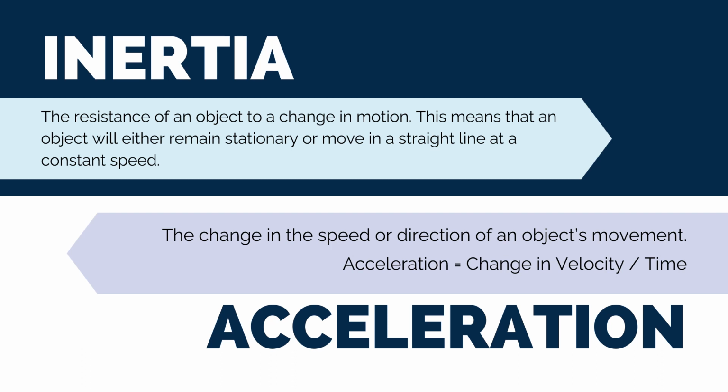Inertia, acceleration. Inertia is the resistance of an object to change in motion. This means that an object will either remain stationary or move in a straight line at a constant speed. Acceleration is the change in speed or direction of an object's movement. Acceleration equals change in velocity divided by time.